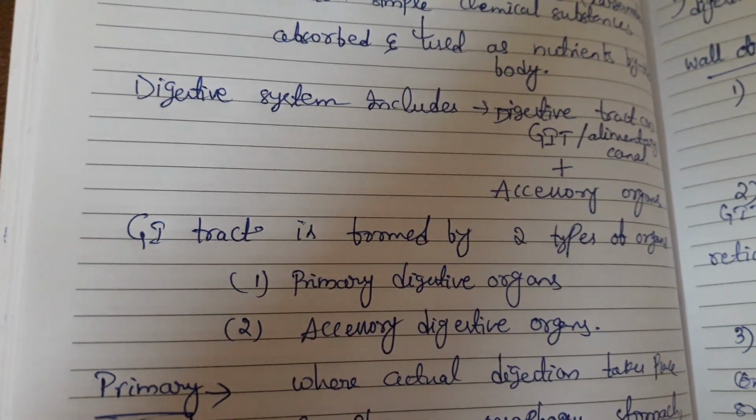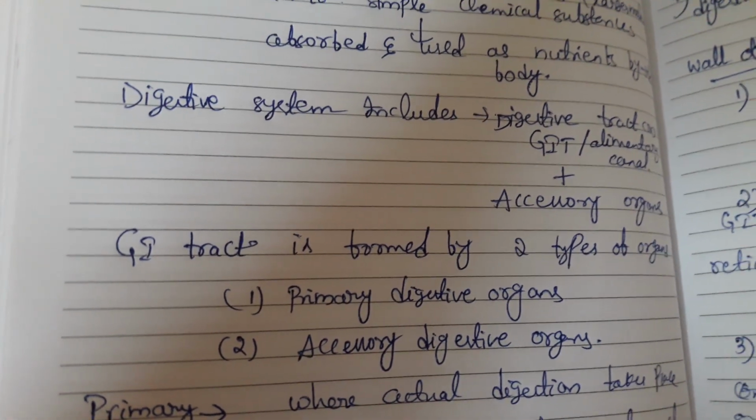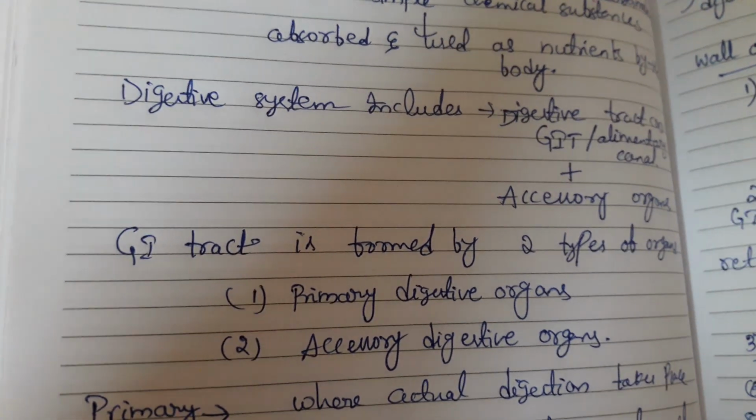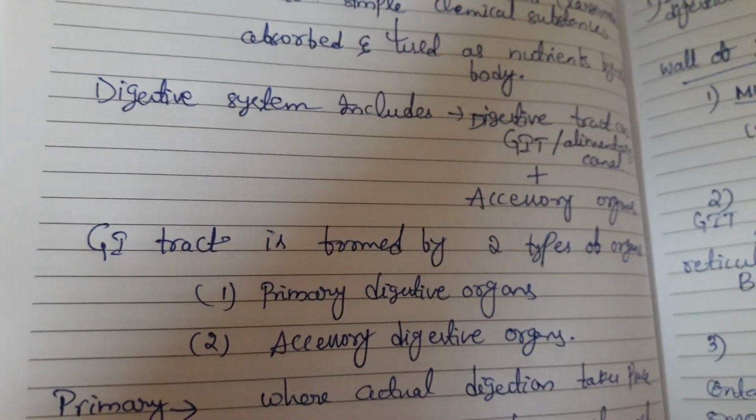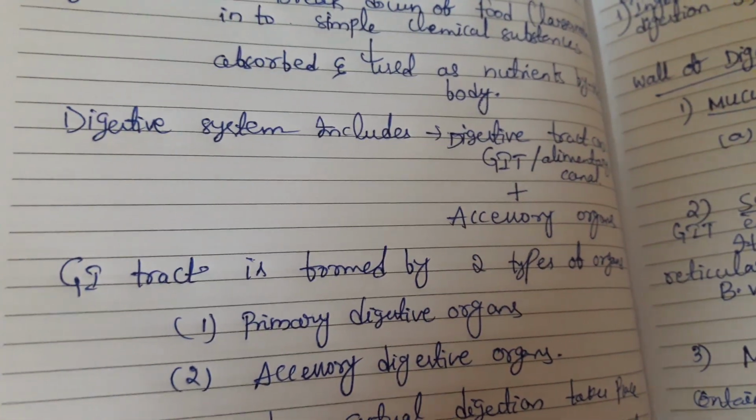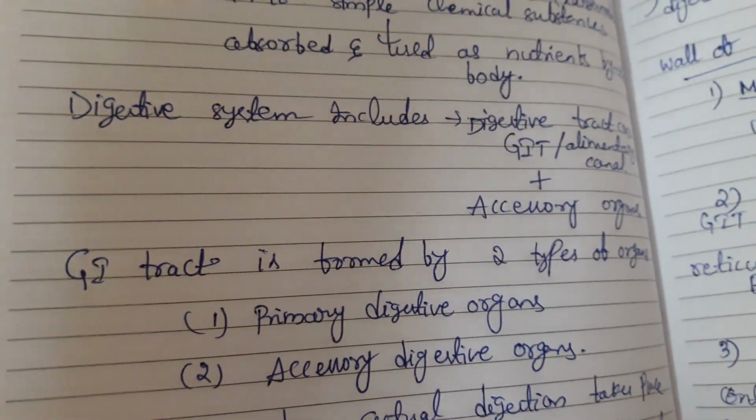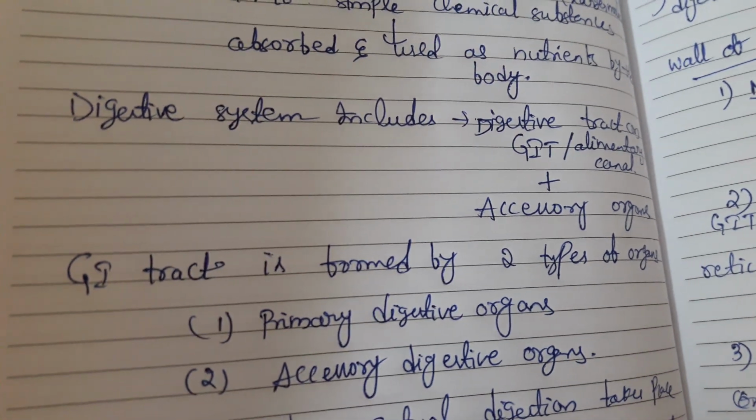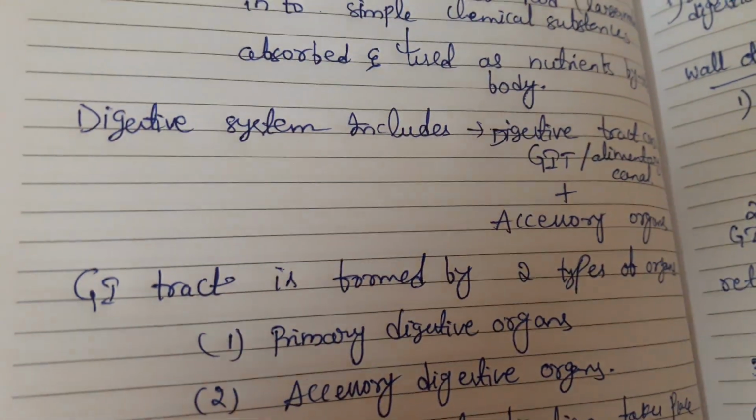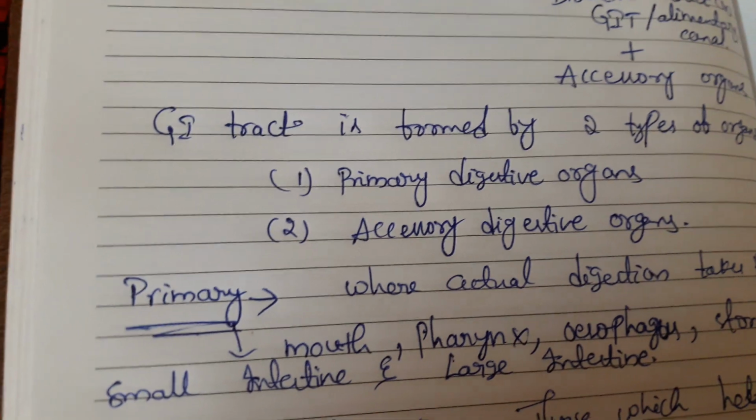And mainly the digestive system includes two things. One is the digestive tract. The digestive tract is also known as the gastrointestinal tract or alimentary canal, along with the accessory organs. So the digestive system includes two things mainly: one is the digestive tract, another one is accessory organs. So in your exam, if anyone asks to explain in detail about the digestive tract or gastrointestinal tract or alimentary canal, you can write about it from mouth to anus without the accessory organs. So what is included in the GI tract, we can discuss here.